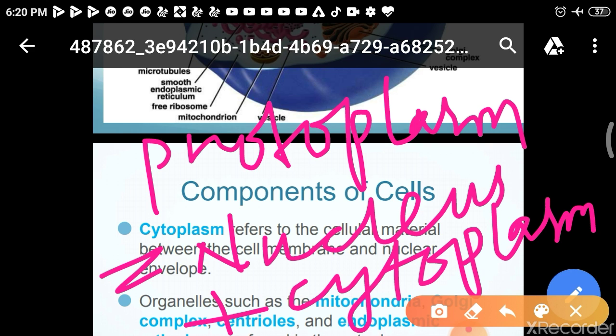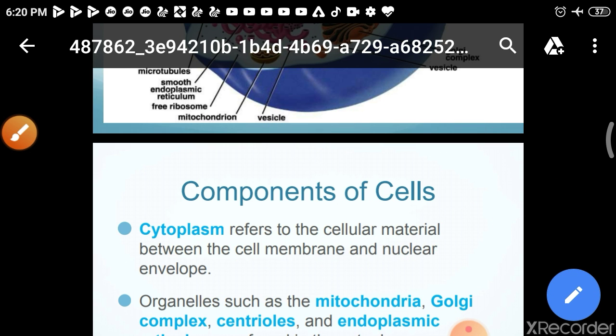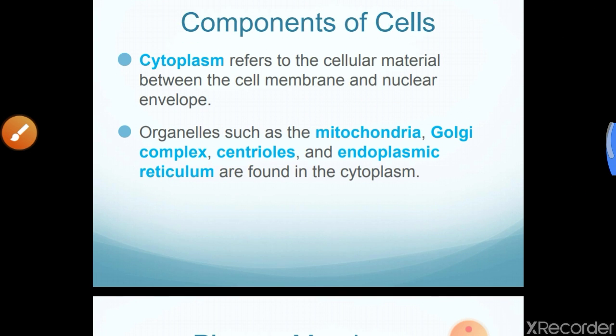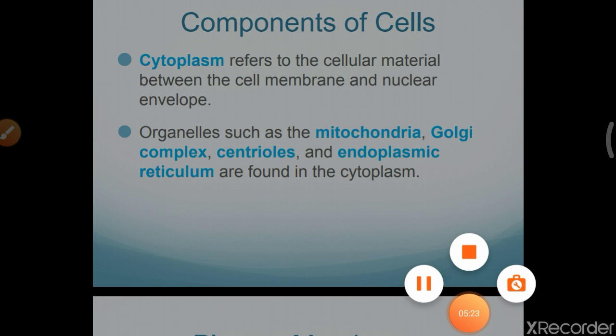When we add the nucleus, the center part, and the cytoplasm part, it becomes protoplasm. And when cell membrane minus nuclear membrane, we find cytoplasm. You have to remember, this is the trick. We will discuss here one by one.